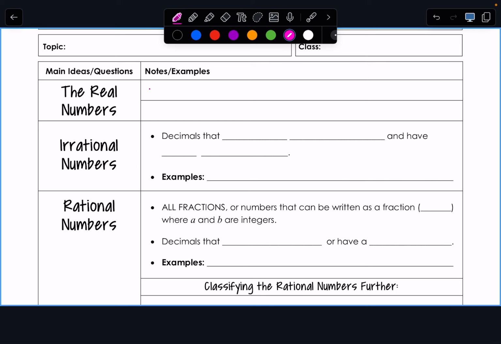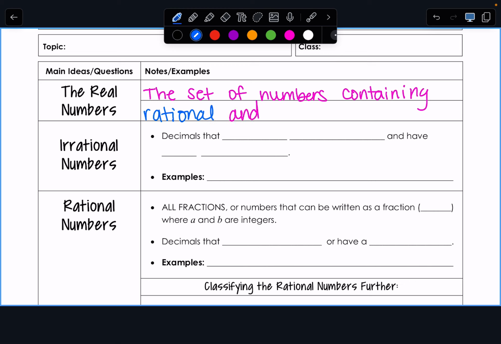So the real numbers is the set of numbers containing what we call rational and irrational numbers. Okay.